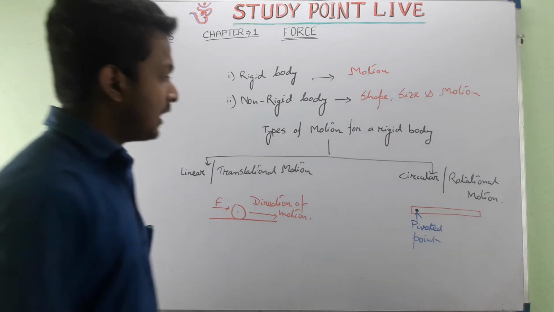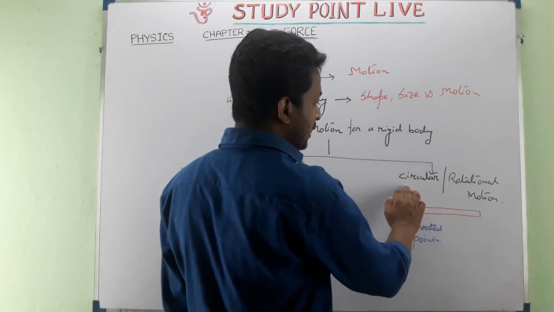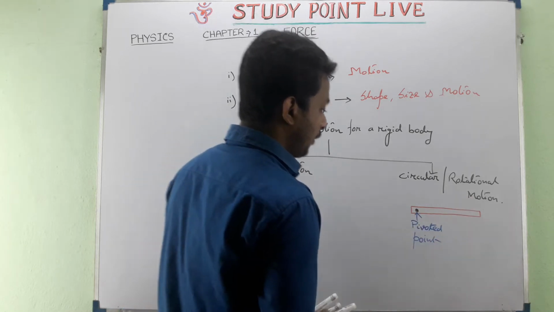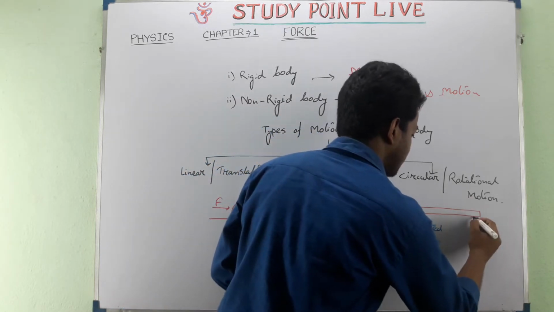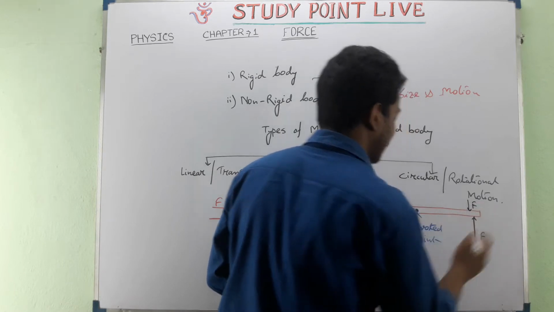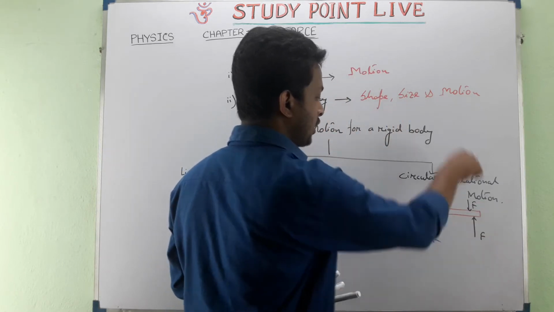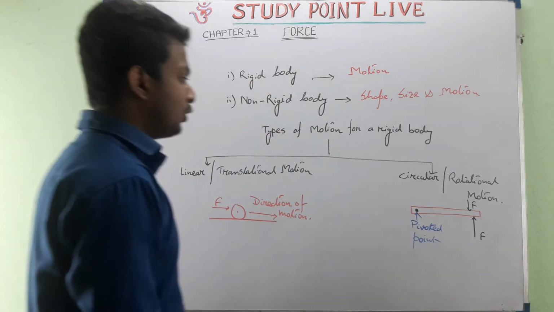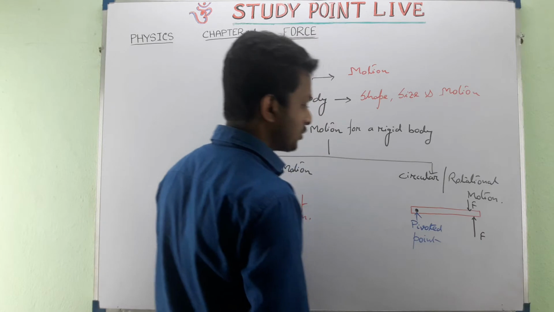Now, for rotation or circular motion, it obviously needs a force. Suppose we are giving a force either in this direction or in this direction, that is either in upward direction or in downward direction. Whatever the direction of the force may be, whenever we apply the force.